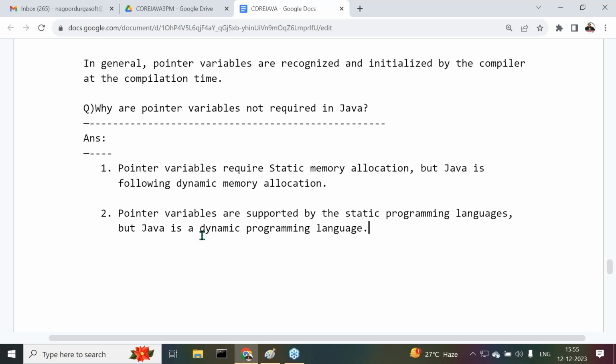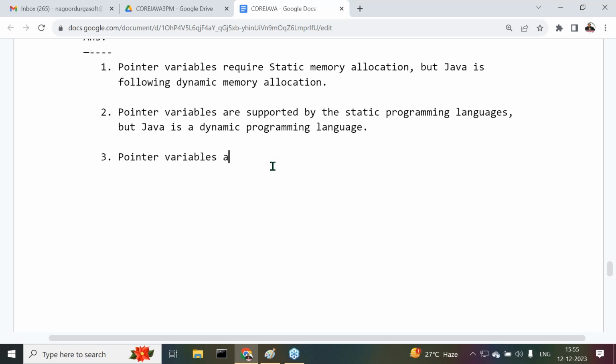Java is what there? A dynamic programming language. Pointer variables are supported by the static programming languages, but Java is a dynamic programming language. Because of this reason, pointer variables are not suitable in the case of Java programming language. That is one point here. Understand it now. Point number 3. Put more concentration here.